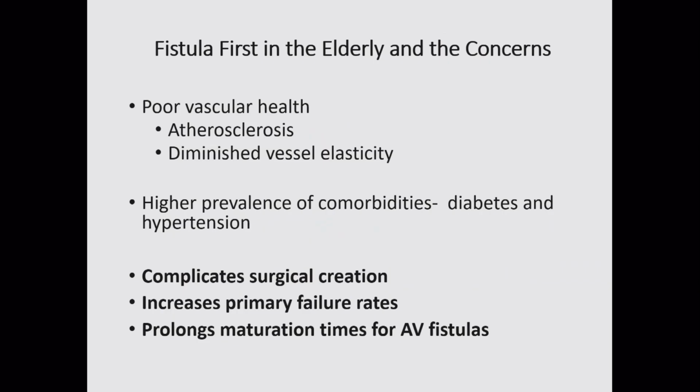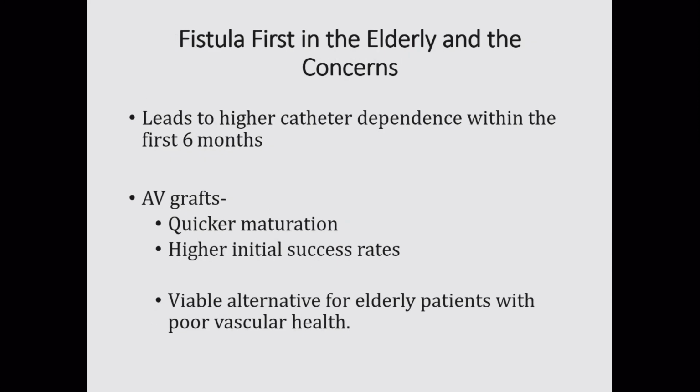So what is the status of the fistula first initiative in the elderly and the concerns that we are not able to achieve it? They have poor vascular health, atherosclerosis rates are high, the vessel elasticity is poor, they generally have diabetes, hypertension. So all these risk factors complicate surgical creation of vascular access, increase the primary failure rates, and prolong the maturation times of our fistulas. These risk factors and outcomes lead to higher catheter dependence in our patients for the first 6 months. Still, grafts can be tried because they have quicker maturation and higher initial success rates, and they are a viable alternative for our elderly patients.